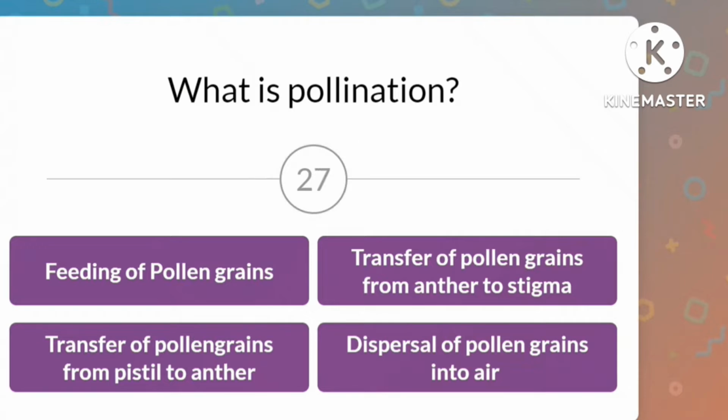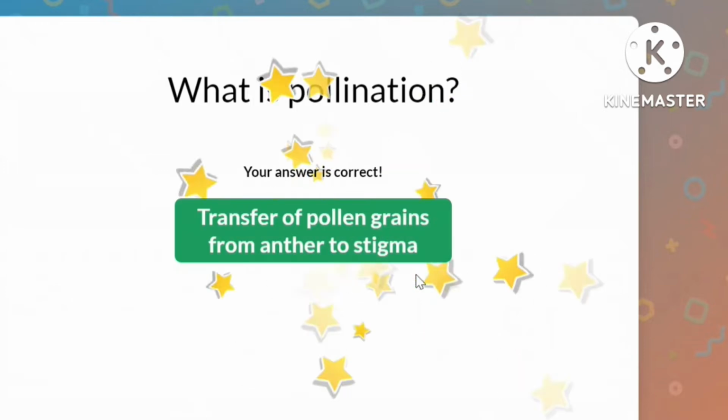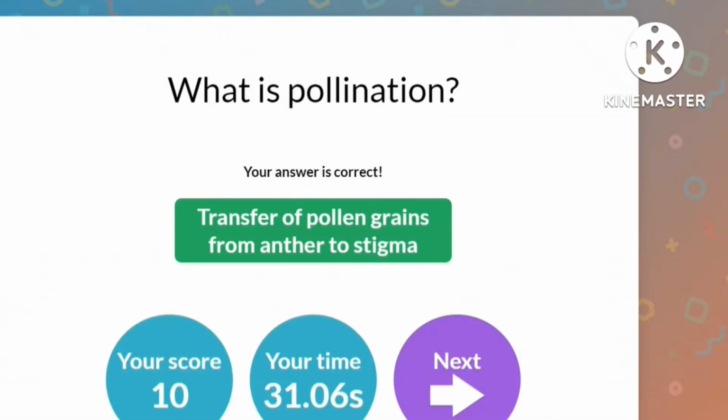What is pollination? So these are the different options. Pollination means a feeding of pollen grains, or transfer of pollen grains from anther to stigma, or transfer of pollen grains from pistil to anther, or dispersal of pollen grains into air. So what would be the correct answer? The correct answer would be transfer of pollen grains from anther to stigma. And that answer is correct.